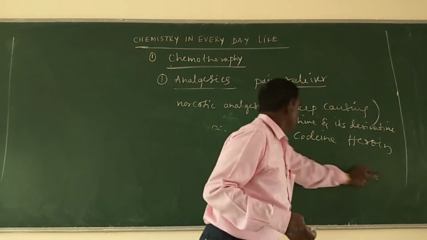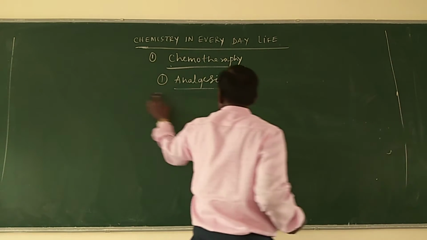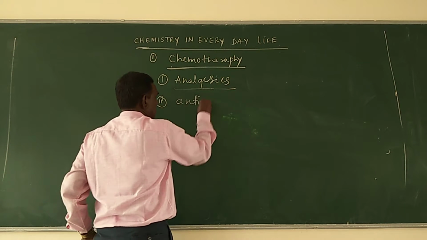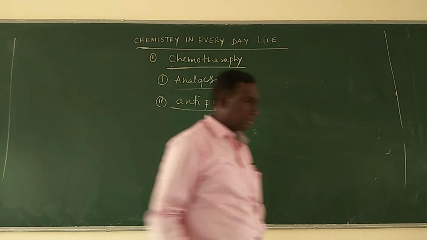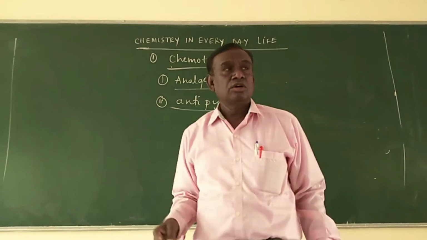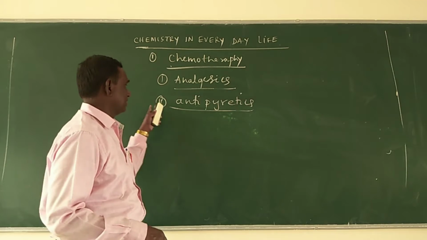Then, coming to the second type of drugs, antipyretics. Antipyretics are nothing but the chemical substances which are used to reduce the body temperature during high fever.